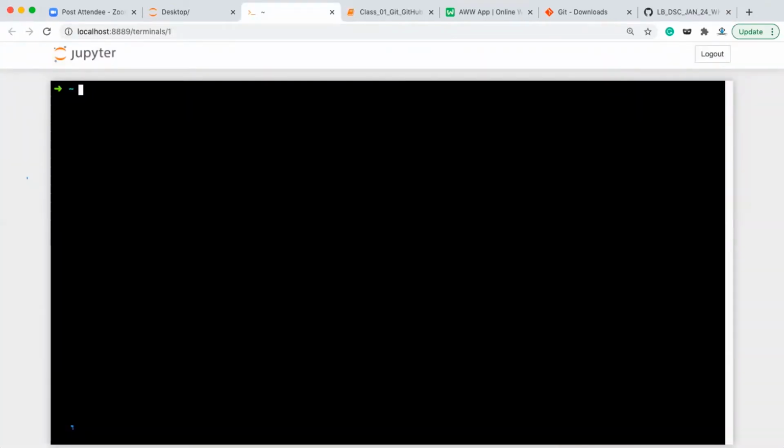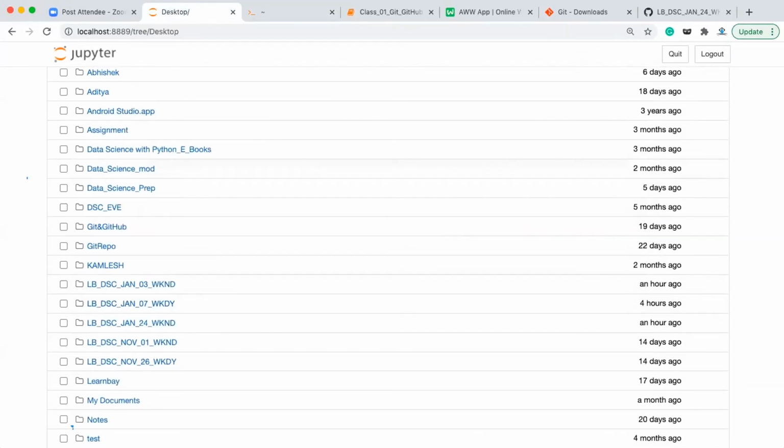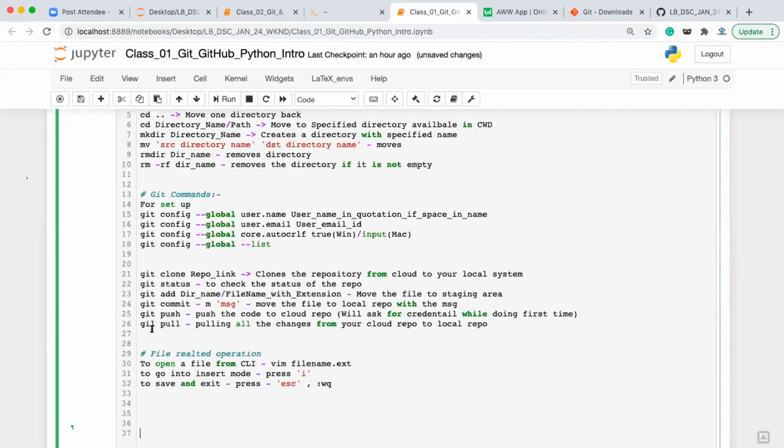Okay, so there are a few commands which we need to know. I'm going to give you a list of those commands. These are the list of a few commands.